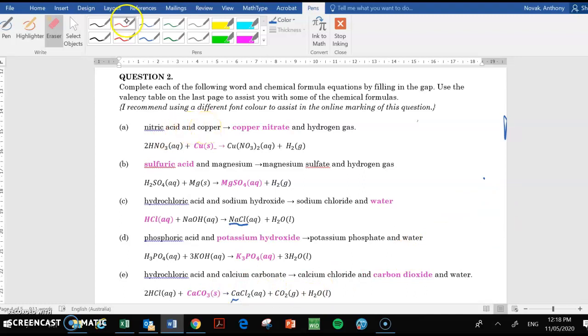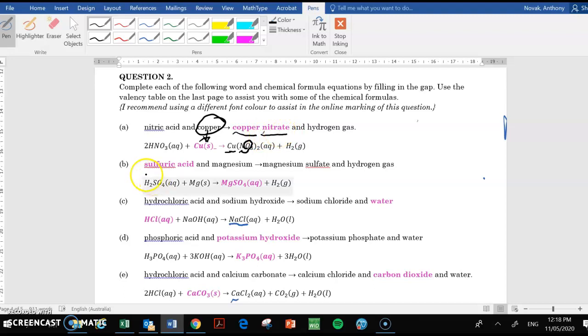And here was the clue. There's a metal, and it's just simply from the periodic table, Cu. Looking at here, we can see the copper and we can see the nitrogen, but you can see there's lots of oxygen, so that's going to be copper. The name doesn't change. Instead of nitrogen, nitrate.